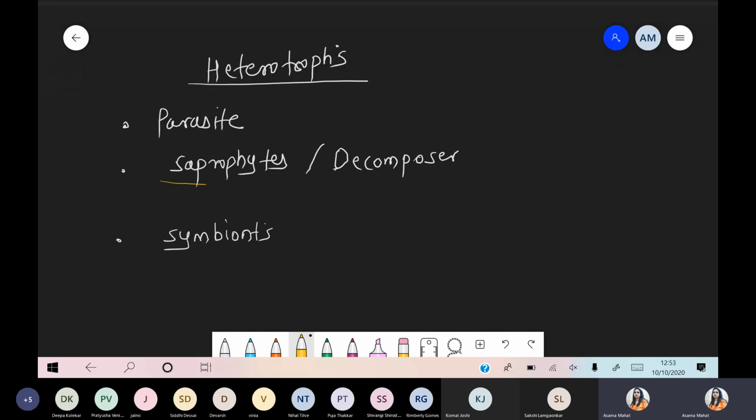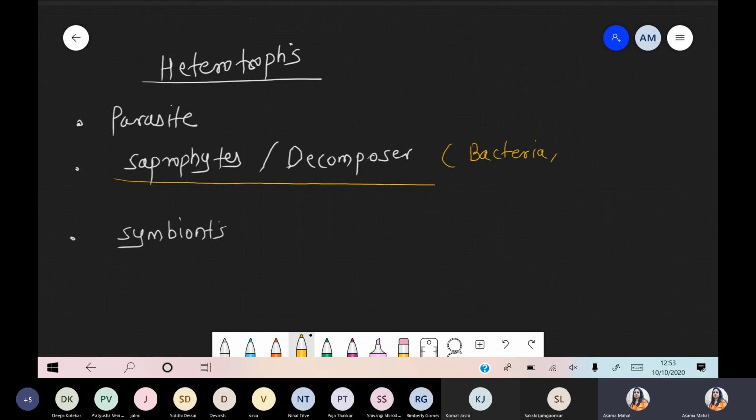Remember this thing, whenever we are talking about decomposers or saprophytic organisms. Maximum bacteria come under this decomposer or saprophytic category, as well as fungi, because fungi are also decomposers, these are saprophytic organisms.